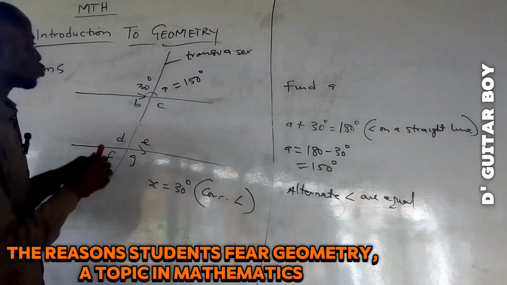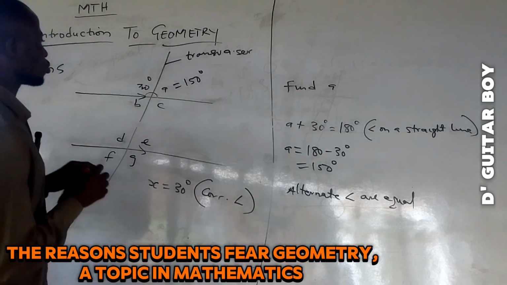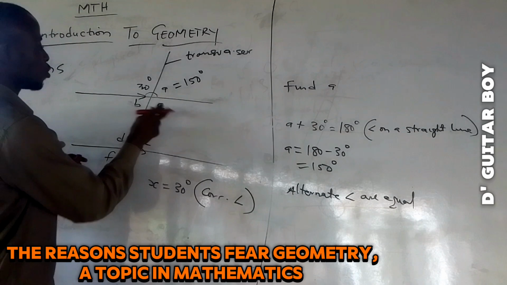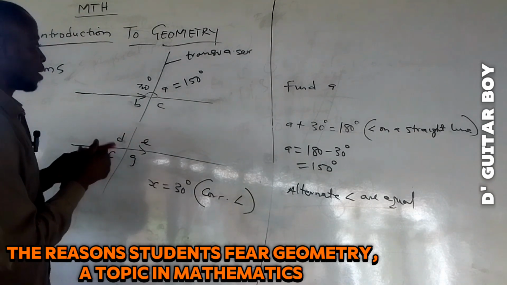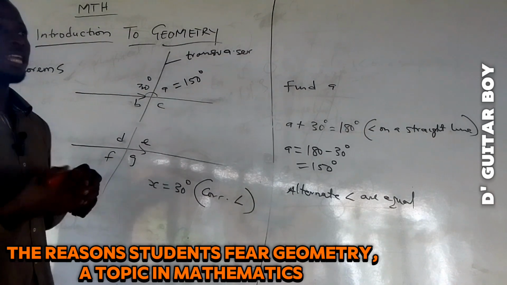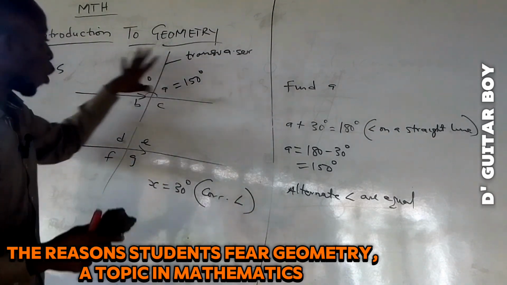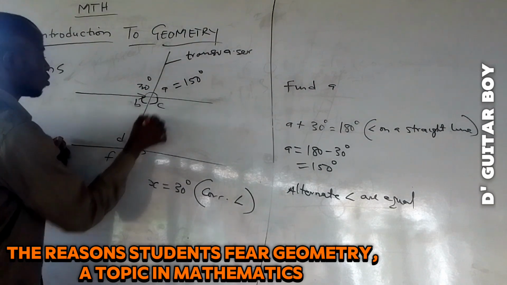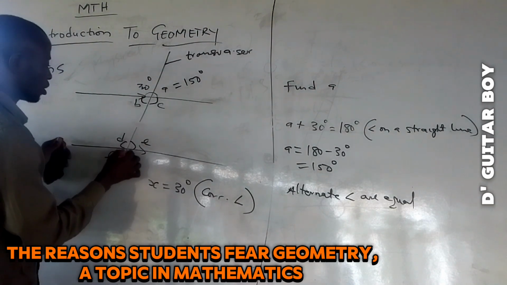Now let's assume I want to solve this problem. Let me look for C now. Let me say in the question they ask me to look for all the angles. Look for this angle, this angle, this angle, this angle.